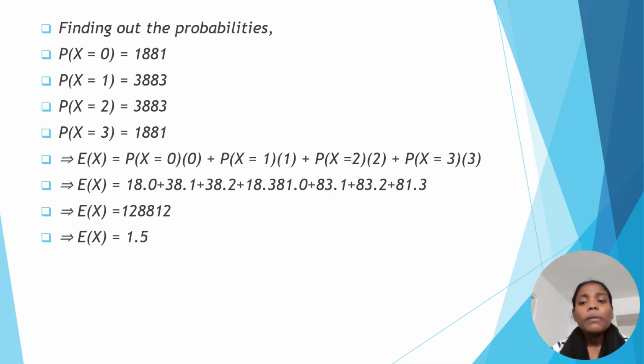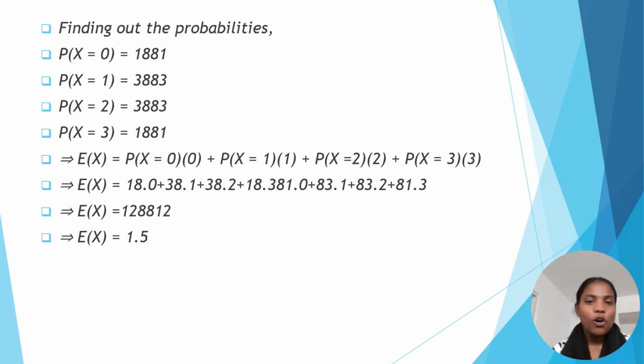Substituting these values, E of x is equal to 1/8 into 0, plus 3/8 into 1, plus 3/8 into 2, plus 1/8 into 3. Adding these values, E of x is 12/8. So E of x is equal to 1.5.